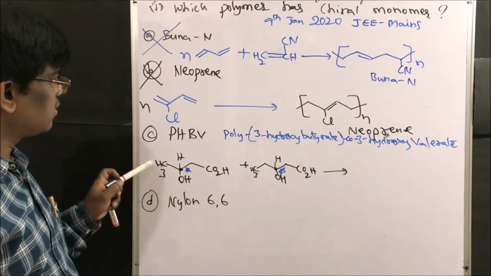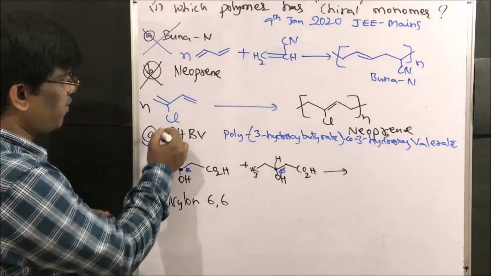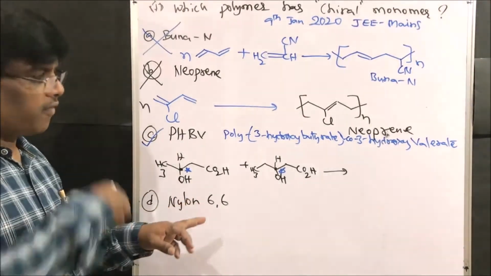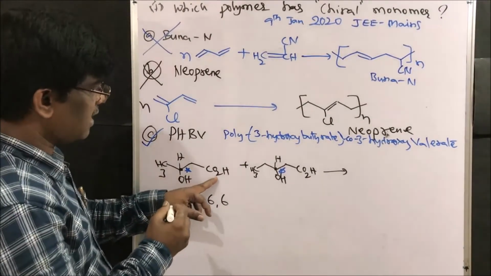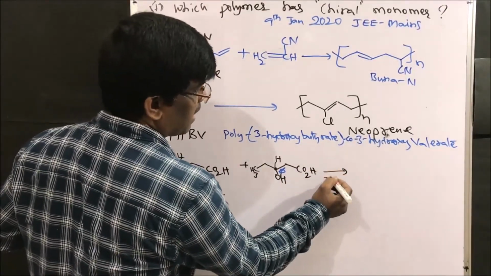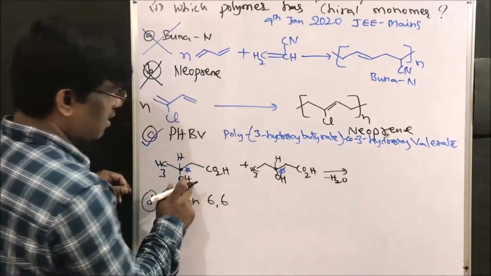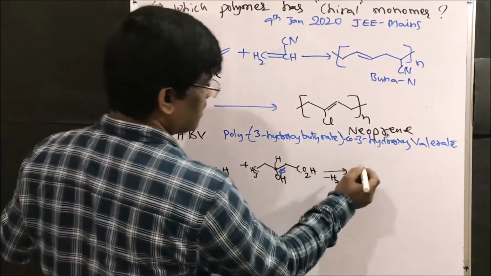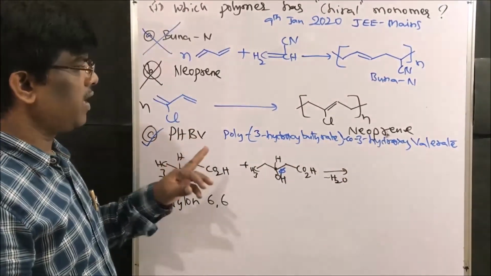So the answer is going to be C, PHBV monomers. So what is the polymer we are going to get? Yes, this acid is going to lose water. This is a condensation polymer, friends. Condensation, minus water, acid and alcohol, ester will form. Yes, it is going to give PHBV. What is the structure?